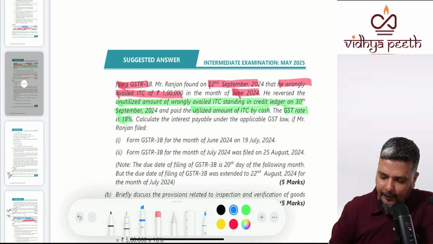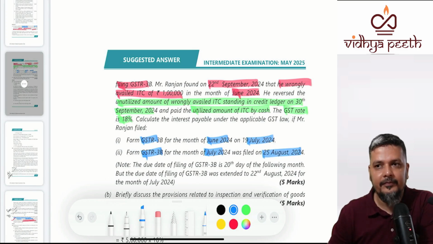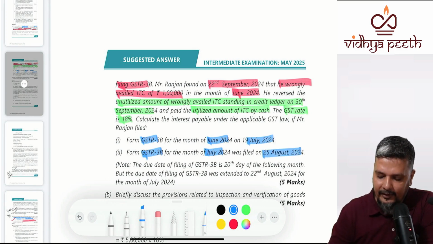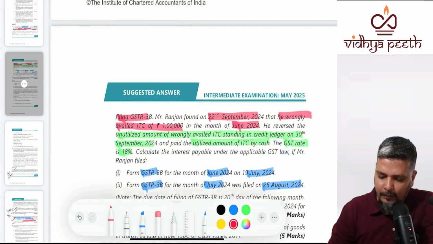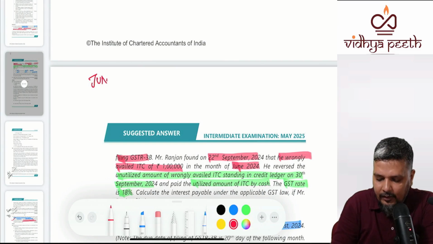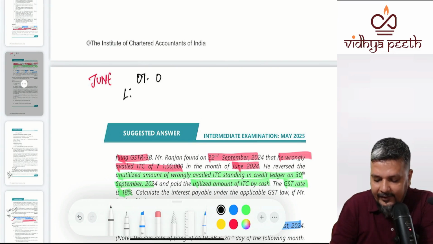And they are giving extra information. 3B for June is filed in 19 July. 3B for July is filed on 25th August. Now, let us try to understand what is happening in the month of June. June month, what was the output tax? 0. What is the ITC? 1 lakh.